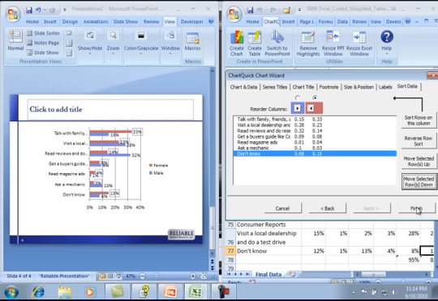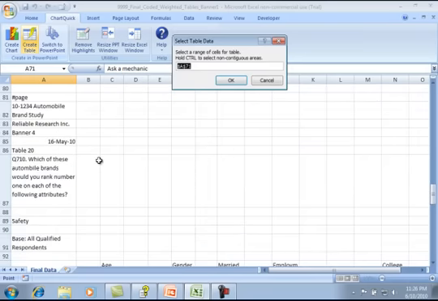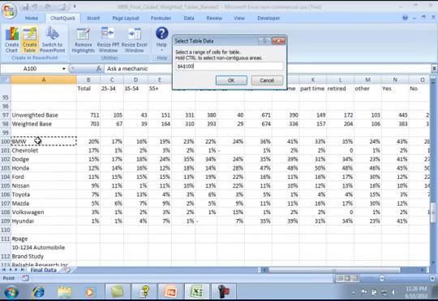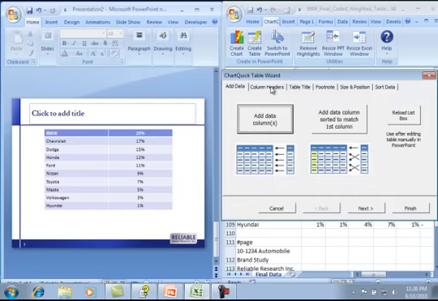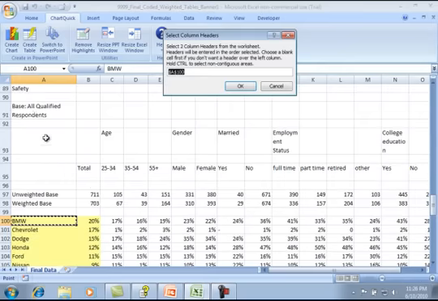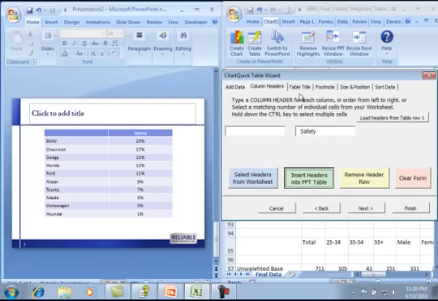If you have just one more minute, let me show you how we would create a table. This Create Table button here on the menu works very much like Create Chart. So it takes me to my worksheet where I select the data, and then you'll see the table appear. And here on the wizard we have similar commands to add column headers and a title at the top of the table.